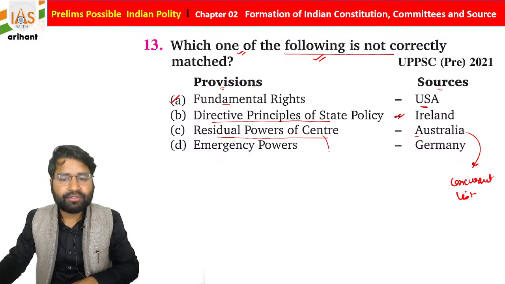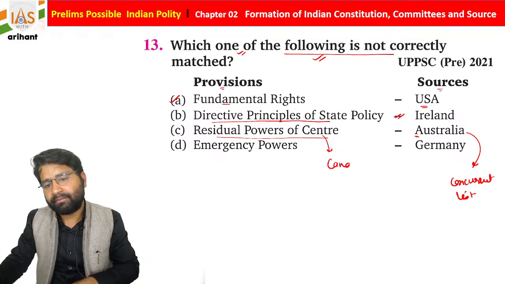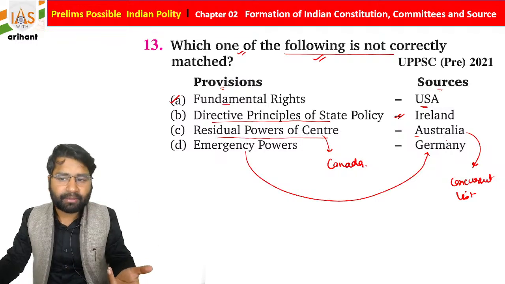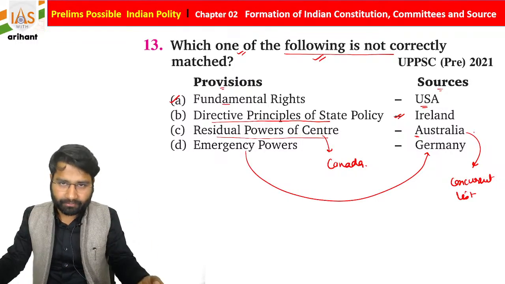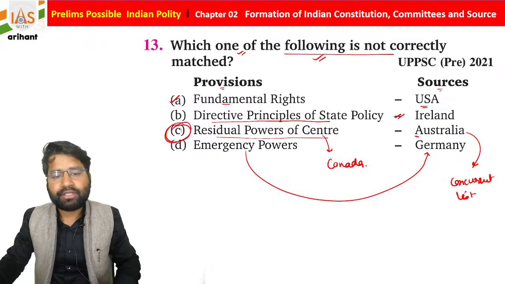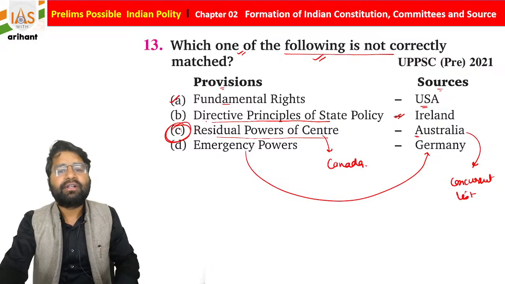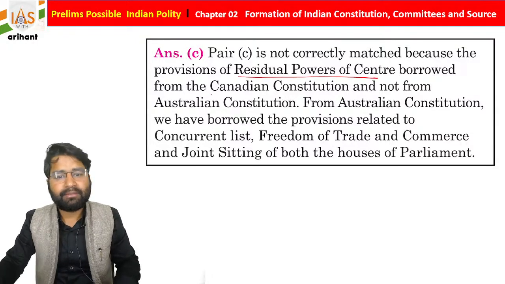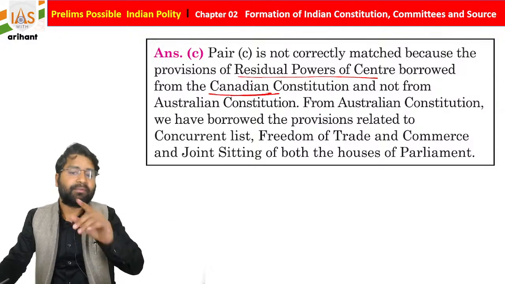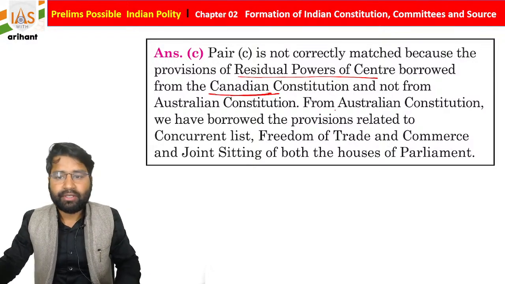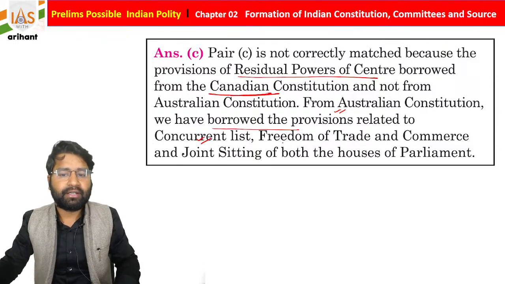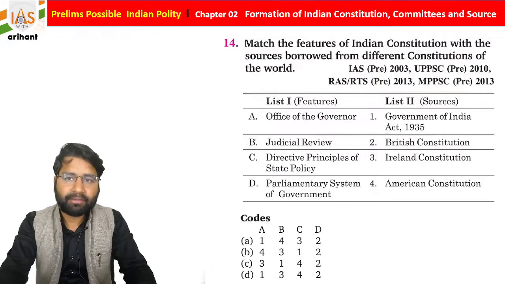And this residual power of center is derived from Canada. Emergency power, the suspension of fundamental rights, is from Germany. So automatically option C is going to be the correct answer because it is not correctly matched. Residual power of center is borrowed from the Canadian Constitution, not from the Australian Constitution, students. From the Australian Constitution we have borrowed the provisions related to the concurrent list, freedom of trade and commerce, and joint sitting of both Houses of Parliament, students.